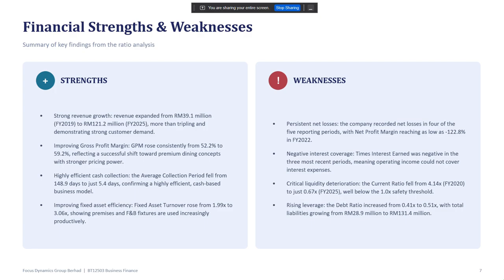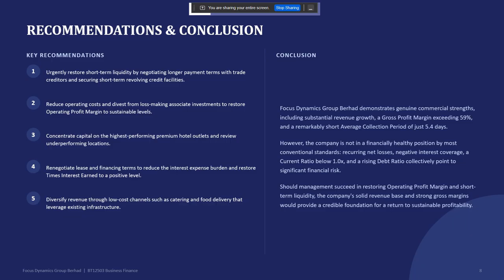Another weakness is the declining liquidity. The current ratio dropped from 4.14 to only 0.67, which is below the safe level of 1.0, indicating possible short-term cash flow problems. Finally, the debt ratio increased from 0.41 to 0.51, showing that the company is becoming more dependent on debt financing. So, this slide shows the recommendations and conclusion.